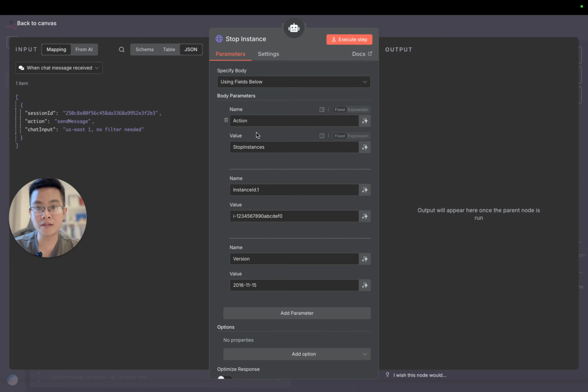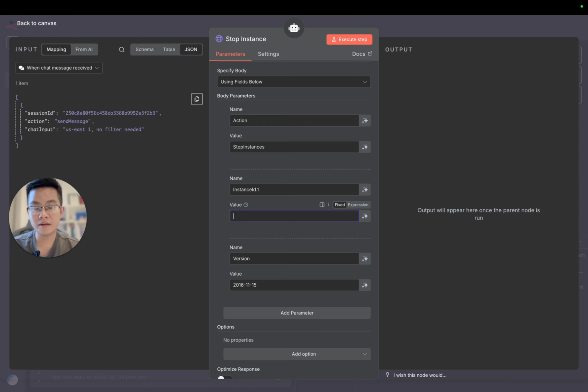We have some parameters that need to be passed, the action, the version, but the most important one is the ID of this instance that needs to be passed into the API so that Amazon knows which instance we want to stop, right? Here it is hard coded, but I don't want to do that, right? I want the AI agent to talk with us, and then grab the information from us and decide which instance. So how can we do that, right?